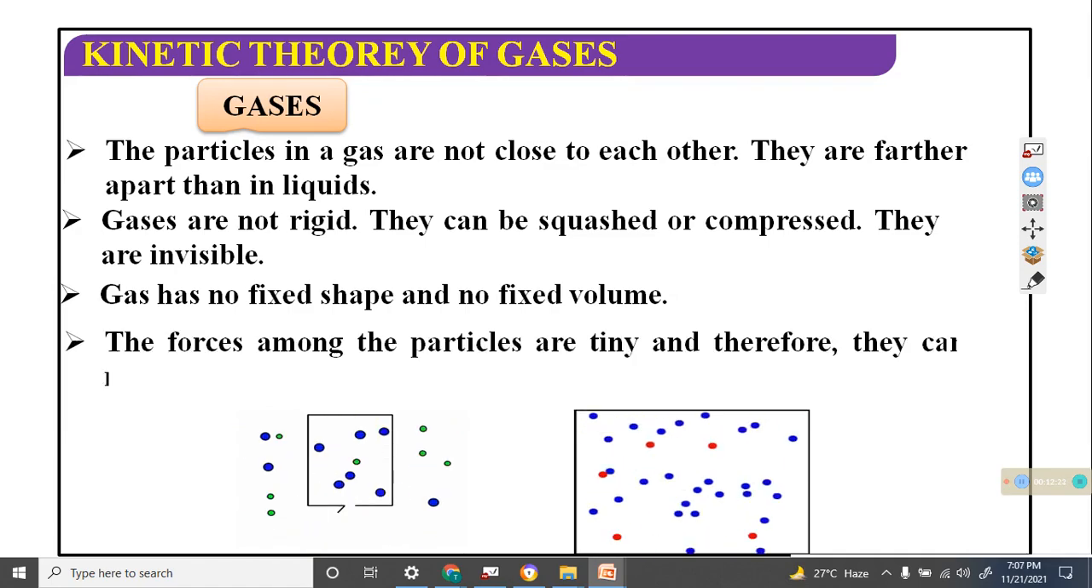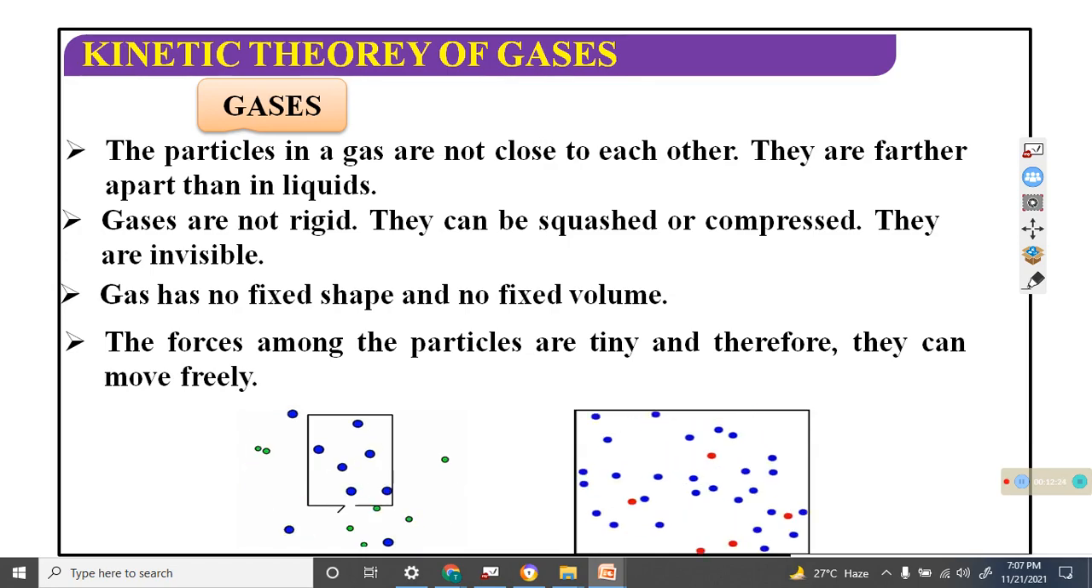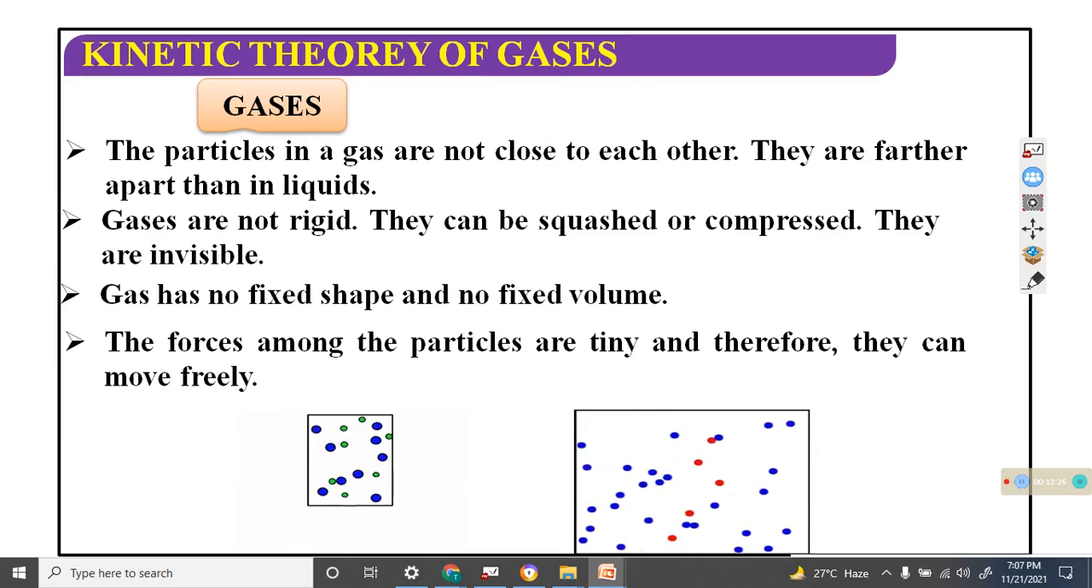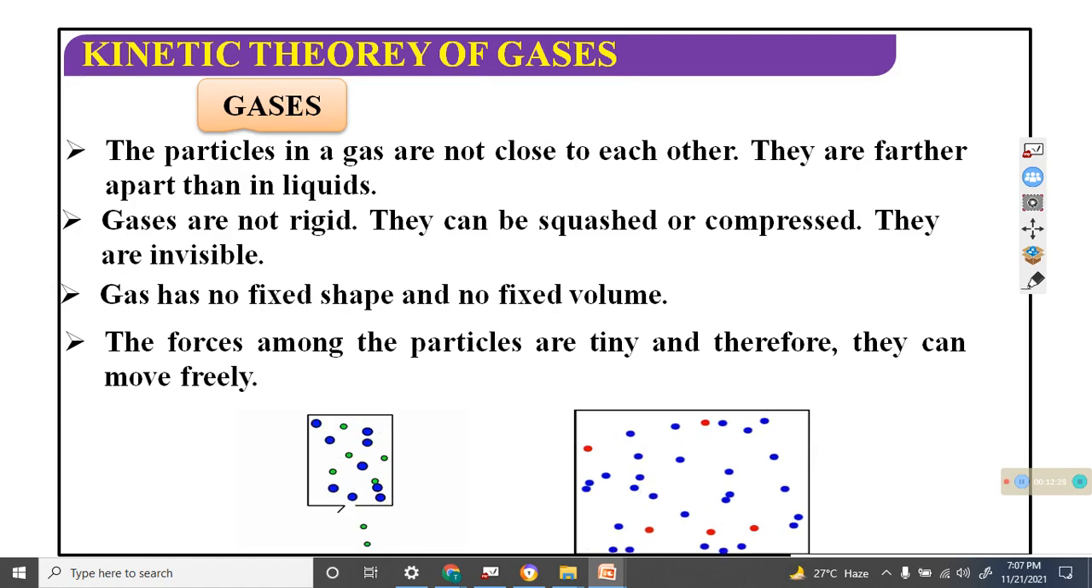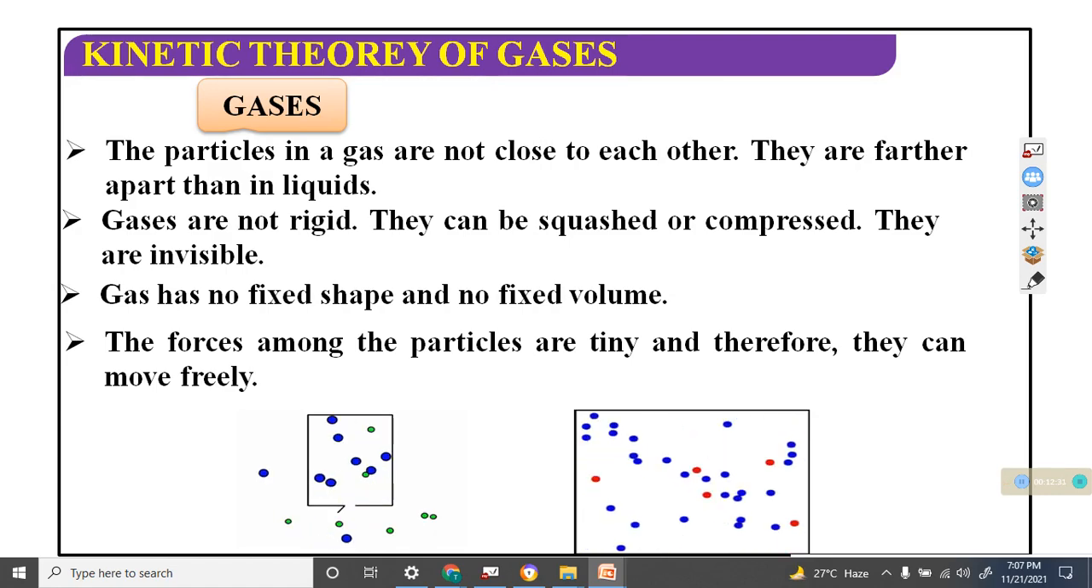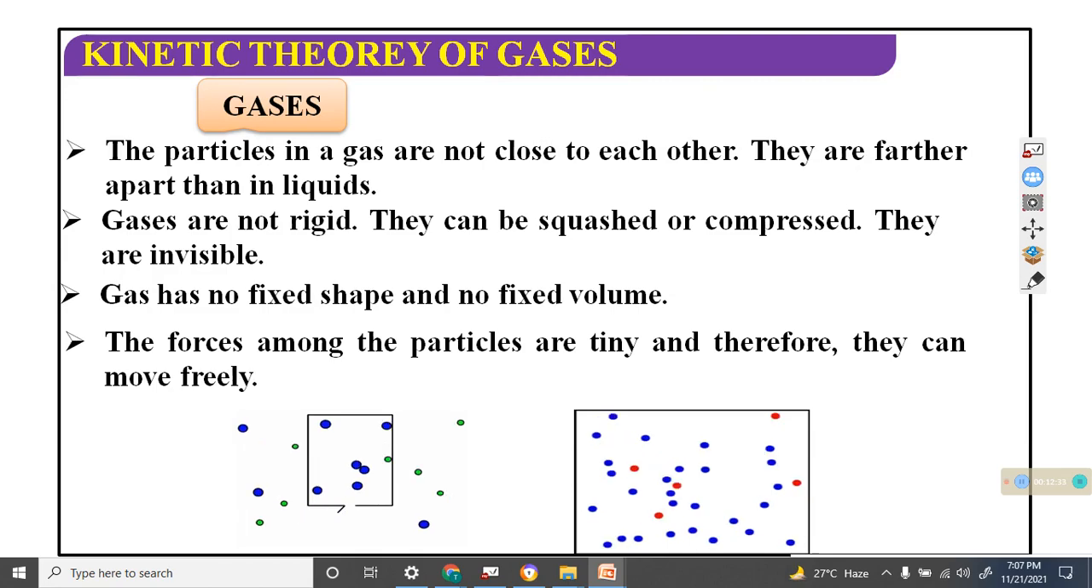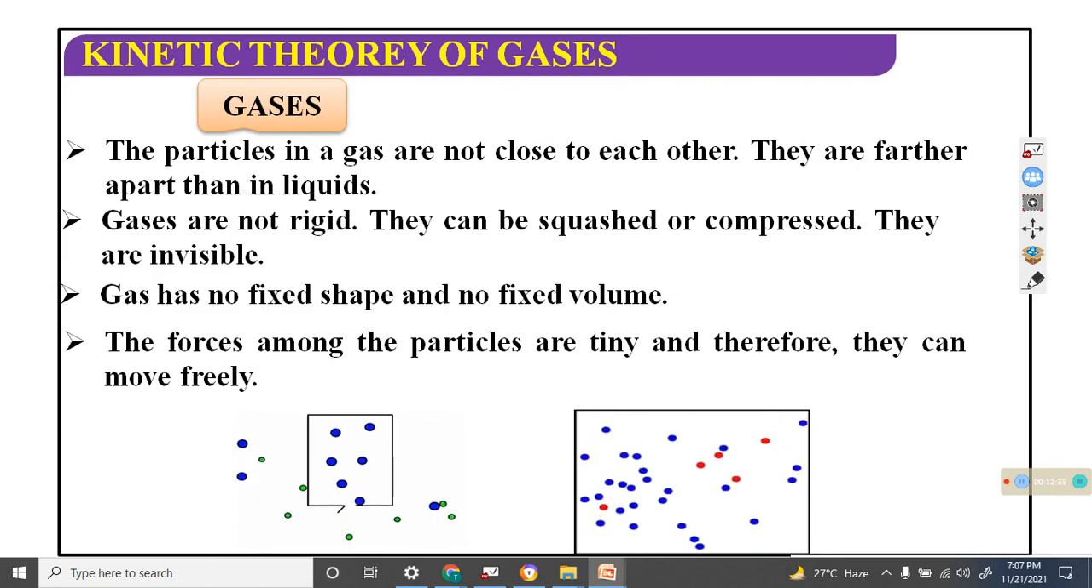The forces among the particles are loose, sorry, not tight but loose. The force between them is very small, so they can move freely.